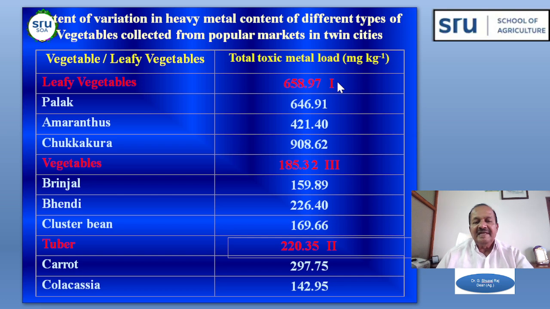So this is the main concern for human beings. Leafy vegetables have more heavy metals, followed by the tuber crops, and finally the vegetable crops. So when leafy vegetables are consumed, we have to take more precautions with respect to the heavy metals.